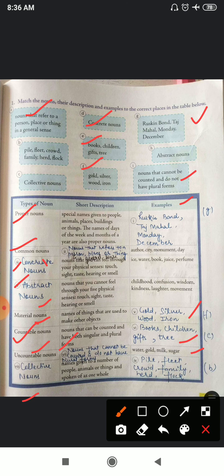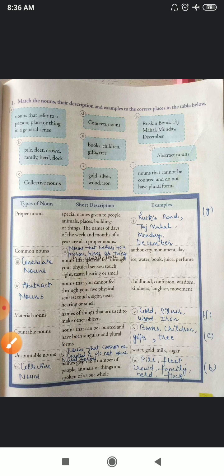Now the last one, description is given and you have to write down the type of noun as well as example. So what is the description? Names given to a number of people, animals, or things and spoken of as one whole. So उनको हम collectively क्या बोलते हैं? Collective nouns, right? And what are the examples? Pile, fleet, crowd, family, herd, flock. जब हम collectively किसी भी group को एक नाम दे देते हैं तो उसको हम collective noun बोलते हैं, right? I hope you all have learned about this in your English first grammar, right?